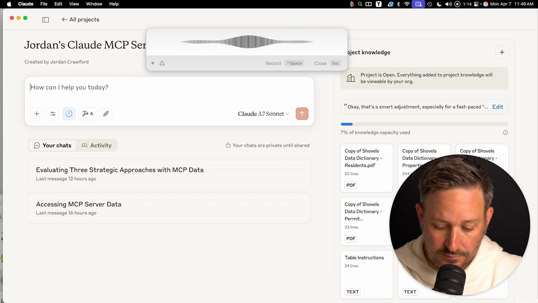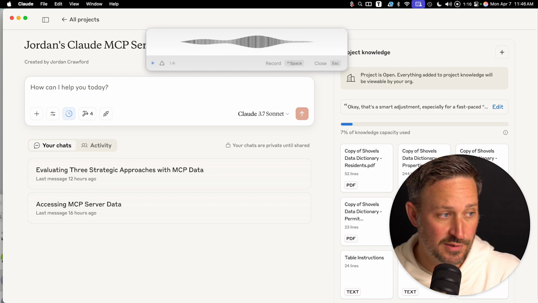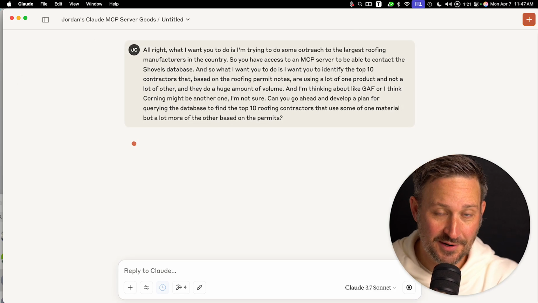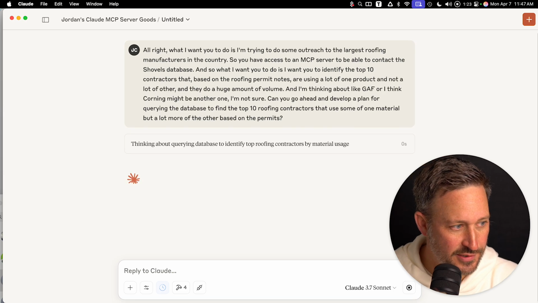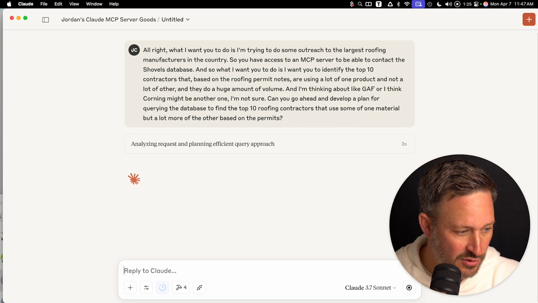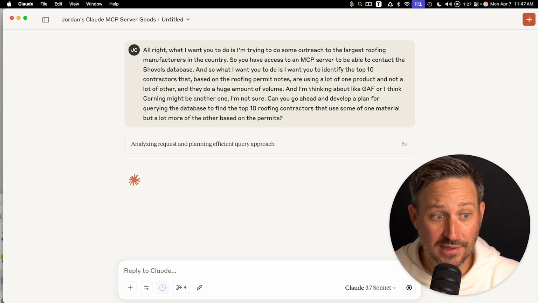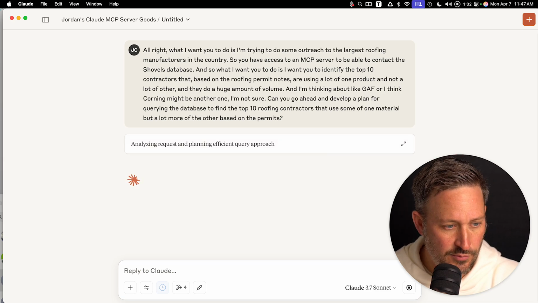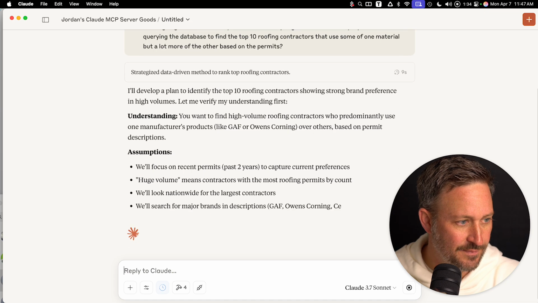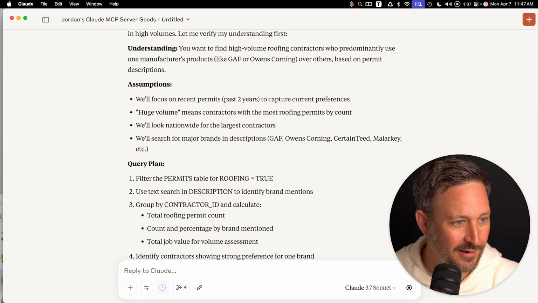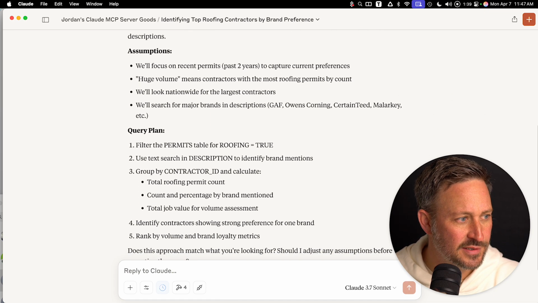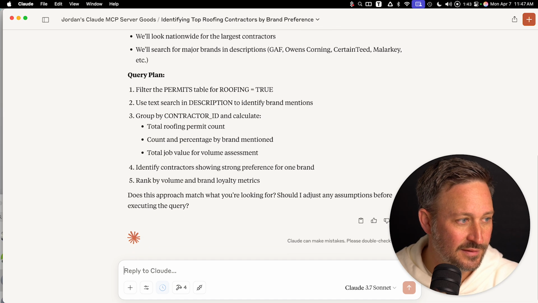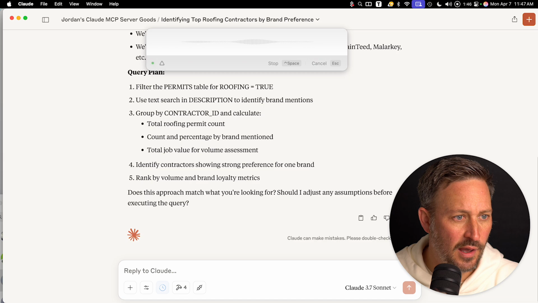All right. We did a whole go-to-market cannonball to do this. This took us 4 hours. And so we're going to try to do it in 5 minutes here. This is the power of these AI tools. And so this has an MCP server, which means that we're connected to a live database of hundreds of millions of permits. Shovels.ai. Great. Oh, it's going. There you go. Past 2 years. Yes. Yes. This is great.